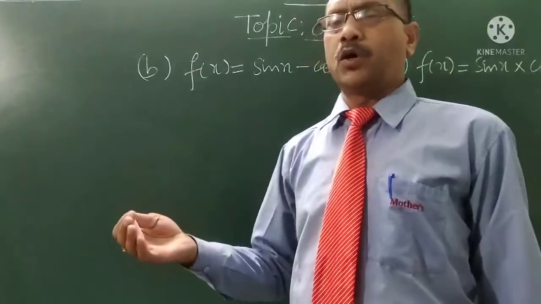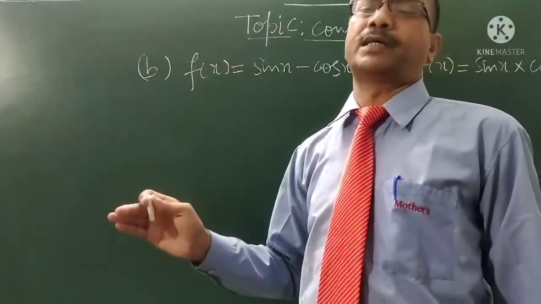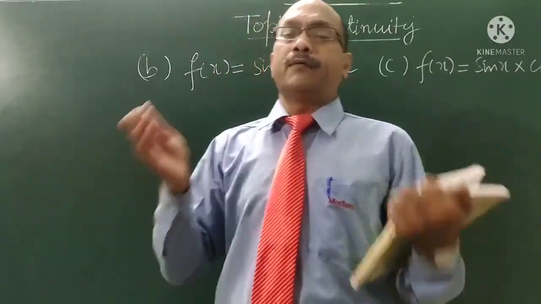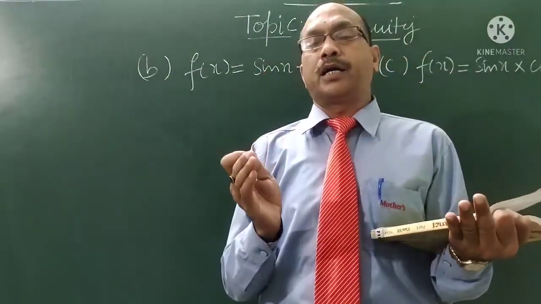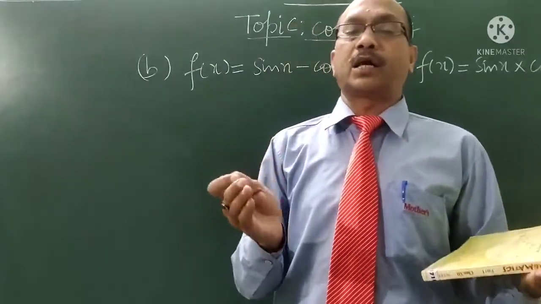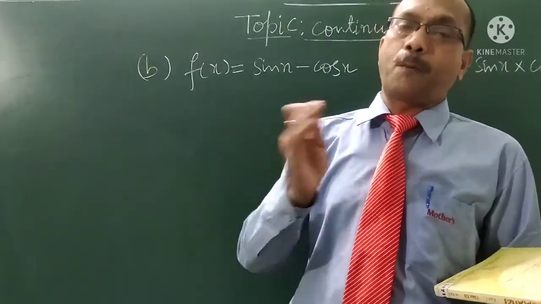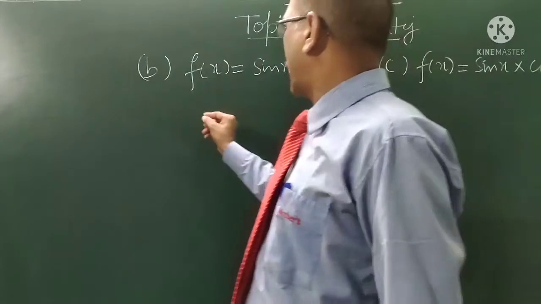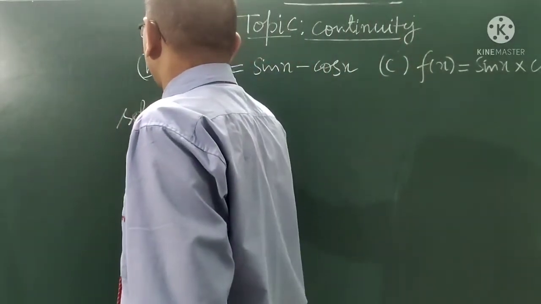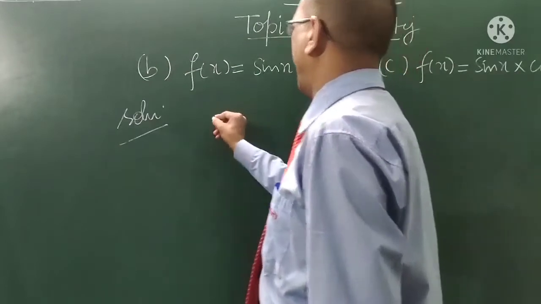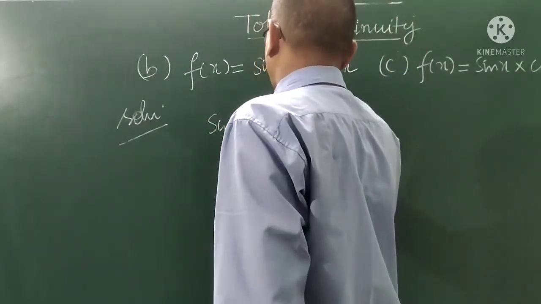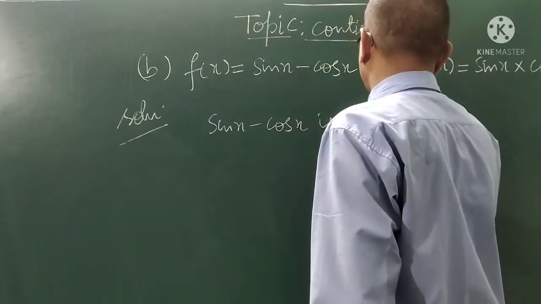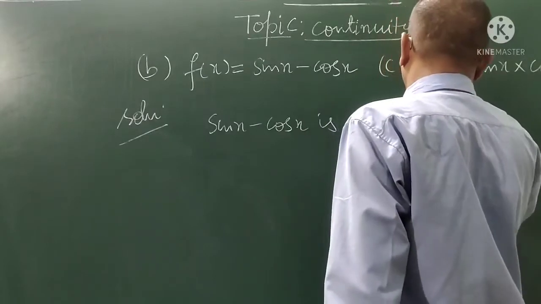Students, as you know, sine and cosine functions are continuous everywhere, and we also know that if two functions are continuous everywhere, then the functions obtained by their difference and their product are also continuous everywhere. Therefore, in the solution we will write sin x minus cos x is continuous everywhere.